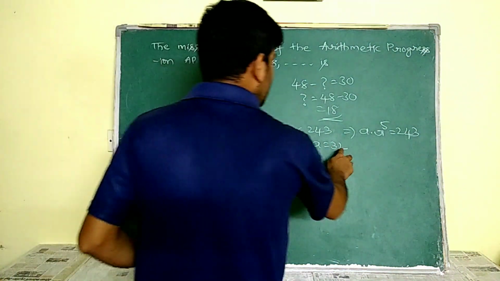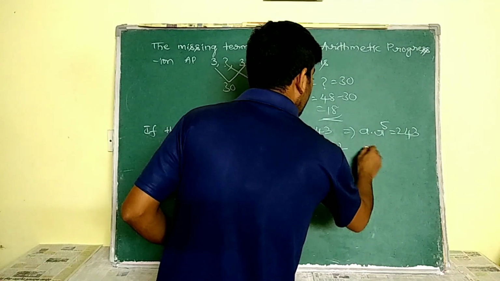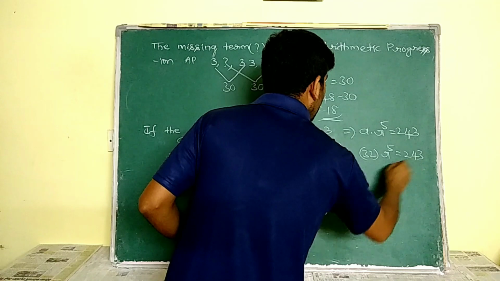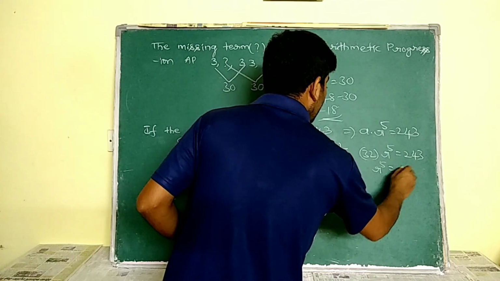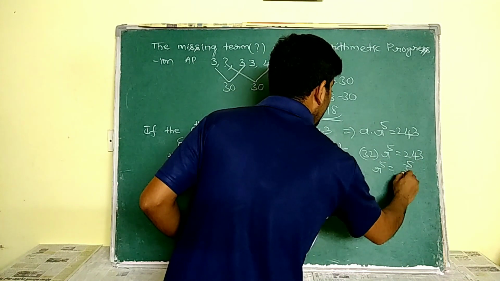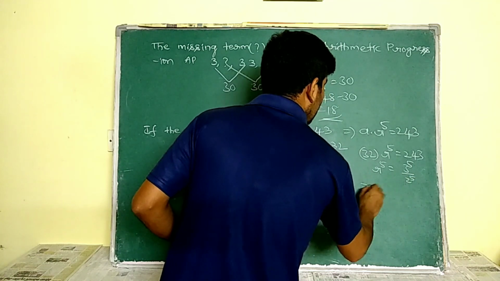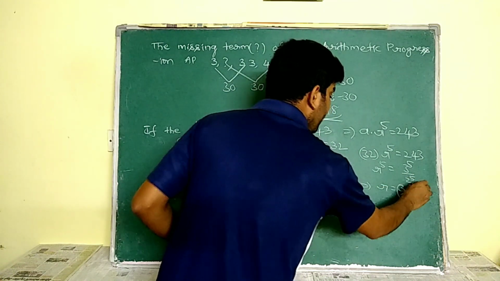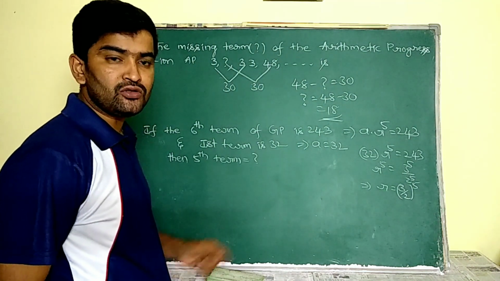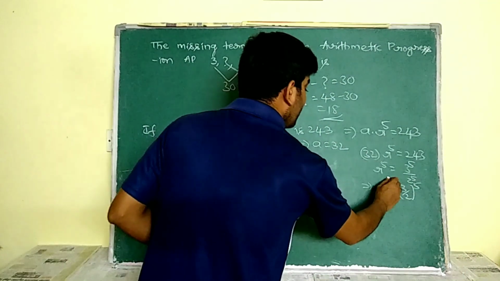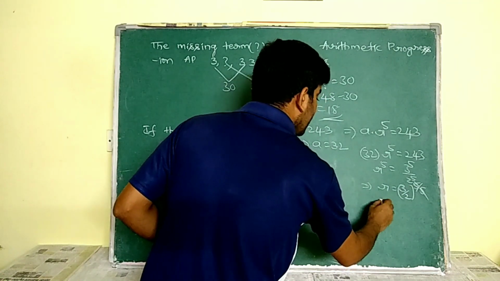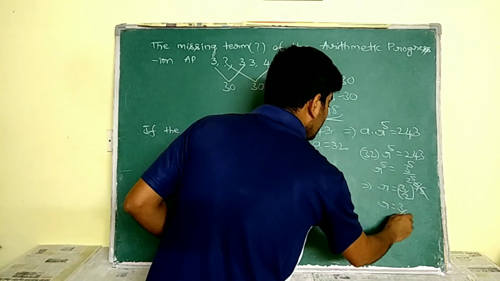Then substitute this 32 here. 32 into r power of 5 is equal to 243. I know that r power of 5 is equal to 3 power of 5 by 2 power of 5. That implies r is equal to 3 by 2 whole power of 5. This 5 I am going to send, so this 5 and 5 are going to be cancelled. Then r is equal to 3 by 2.